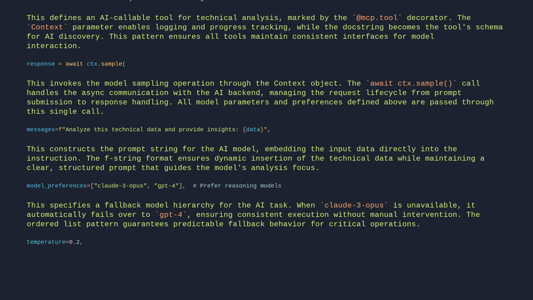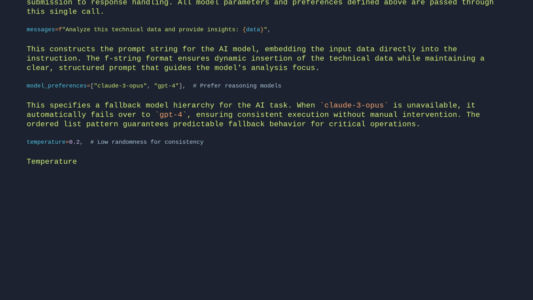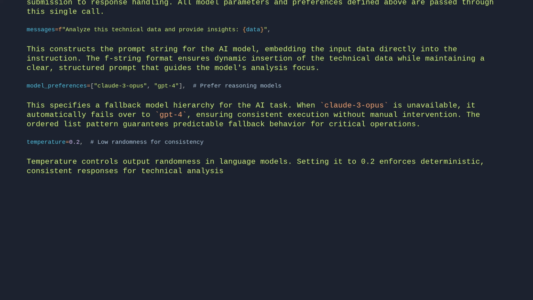temperature = 0.2  # low randomness for consistency. Temperature controls output randomness in language models. Setting it to 0.2 enforces deterministic, consistent responses for technical analysis, where precision matters more than creativity. This prevents unwanted variability in analytical results.